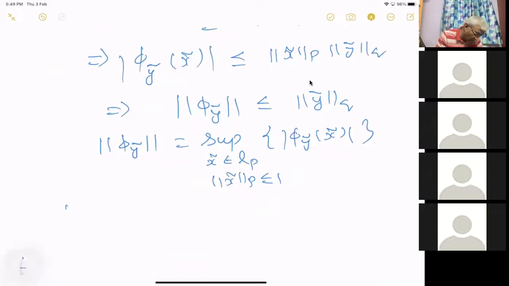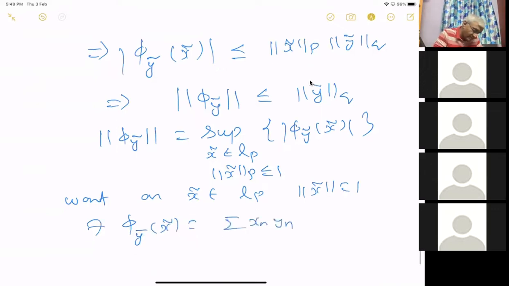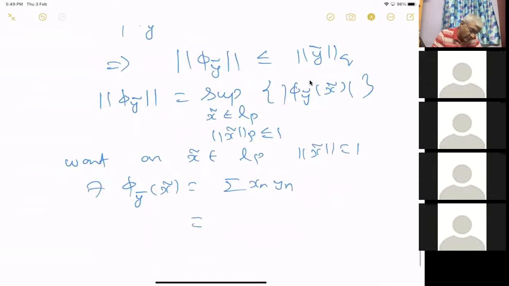I want an element x tilde in L^p with norm of x tilde equal to 1, such that phi of y tilde acting on x tilde, which is the sum of x_n y_n, is equal to the norm of y tilde q.